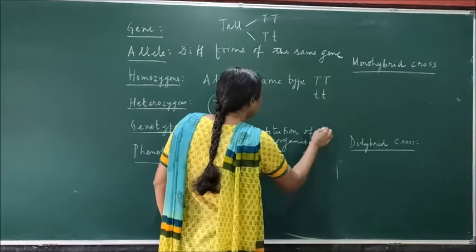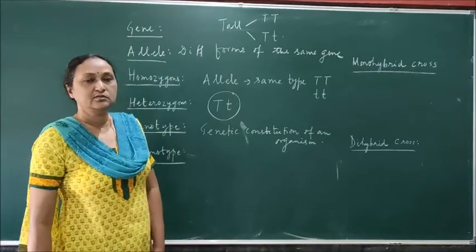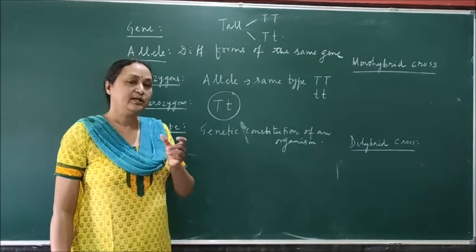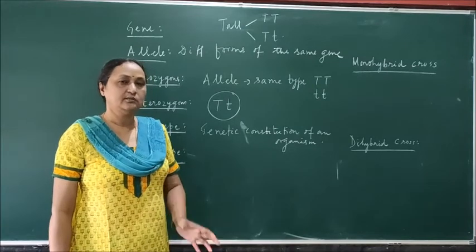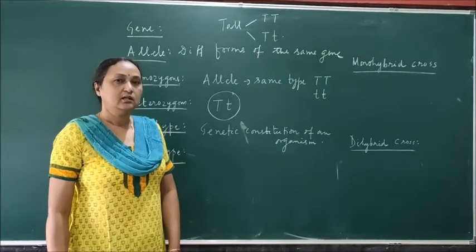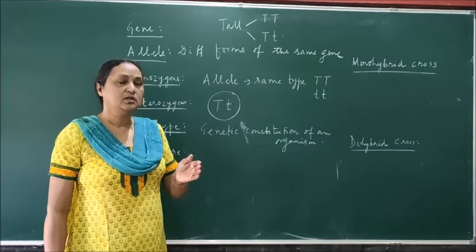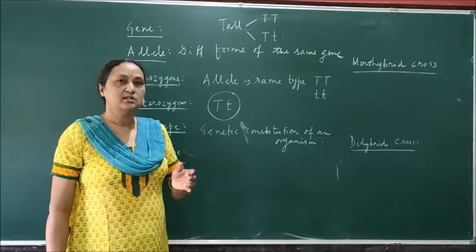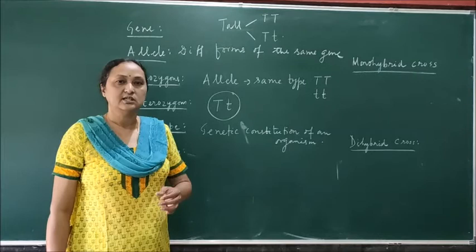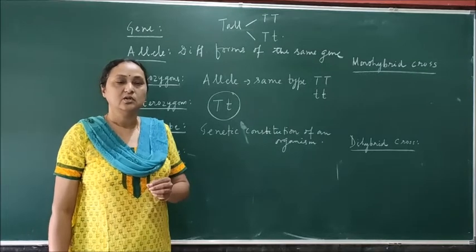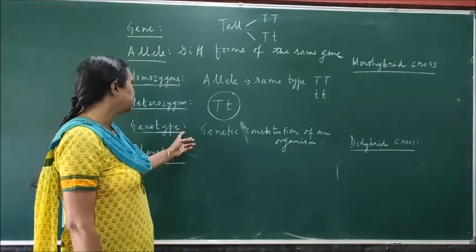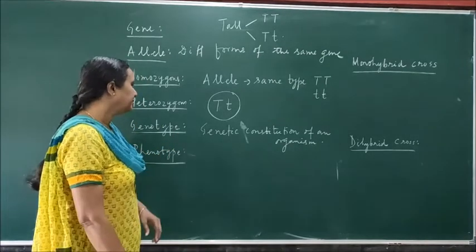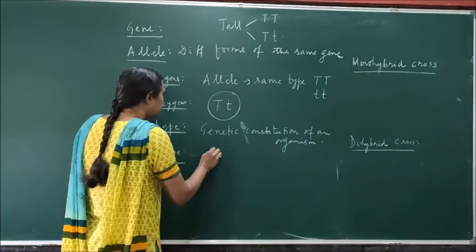For example, human beings, you know that we are having 23 pairs of the chromosome, so altogether 46 chromosomes are there. Now if you study the chromosomes, what is the number of the chromosome, what is the length of the chromosome, how many genes are there in individual chromosomes, what characters are controlled by the chromosomes, so that is called genotype. And phenotype means only observable character.